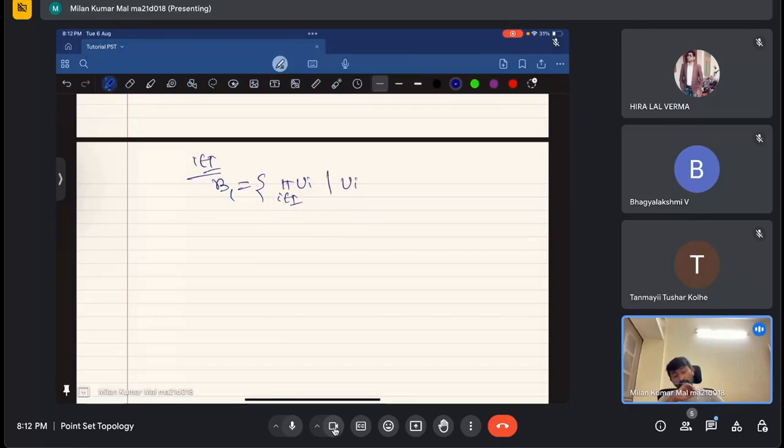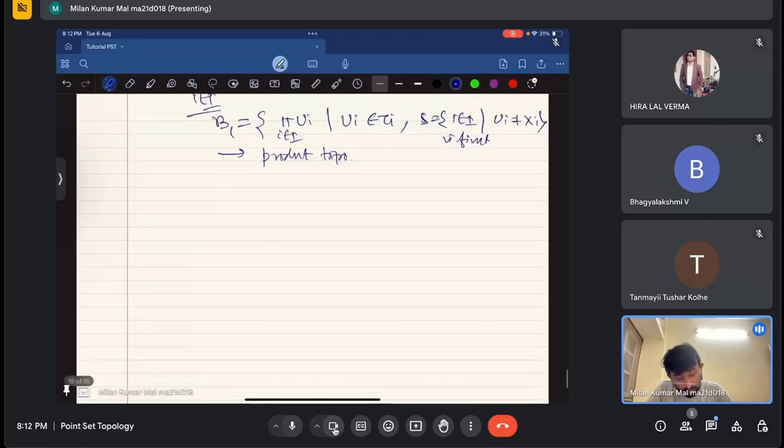Such that each U_i is coming from tau_i, but the set of indices for which U_i is not equal to X_i is finite. That means in this product, except for a finite number of factors, every U_i will be the full space X_i. That is what I mean. Beta 1 satisfies the property of being a basis, and the topology generated by beta 1 is called the product topology.